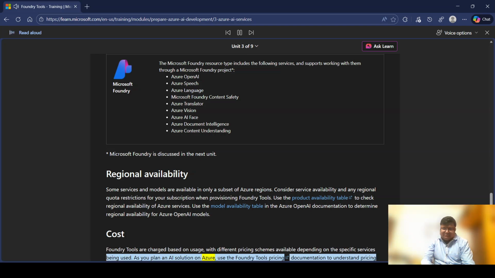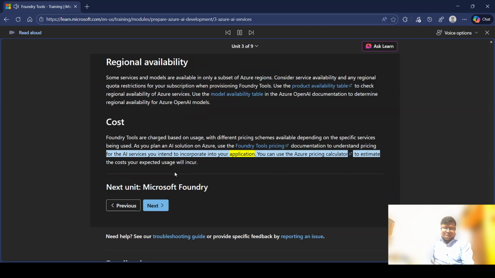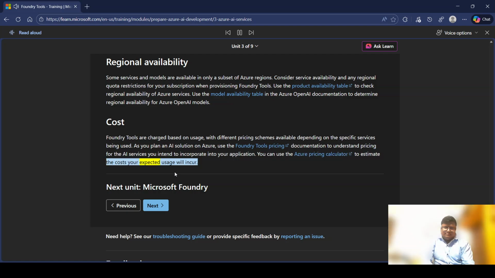As you plan an AI solution on Azure, use the Foundry tools pricing documentation to understand pricing for the AI services you intend to incorporate into your application. You can use the Azure pricing calculator to estimate the costs your expected usage will incur.